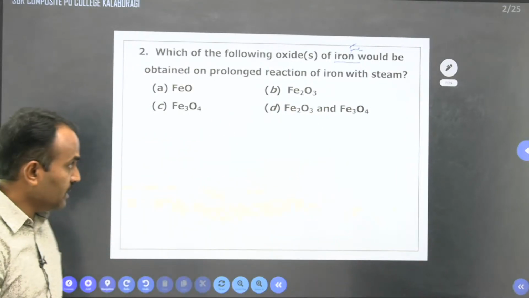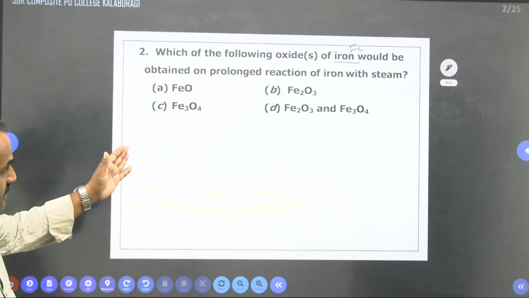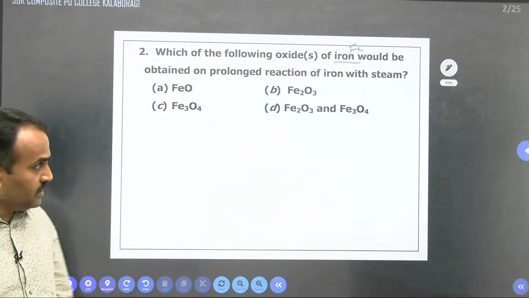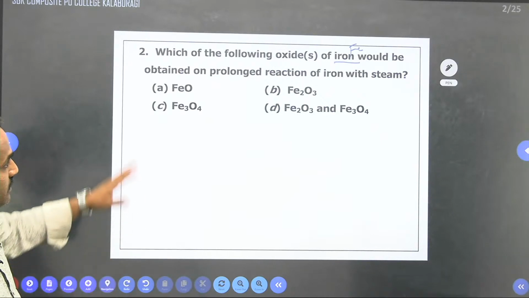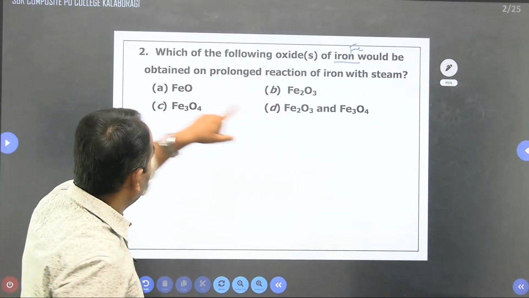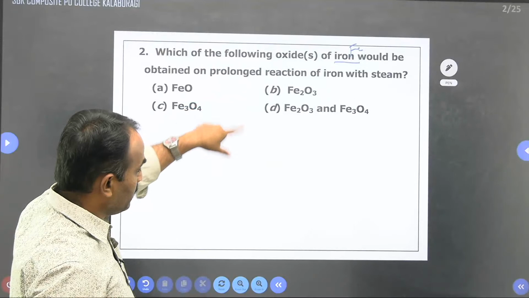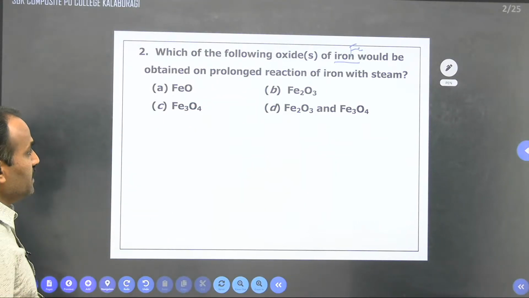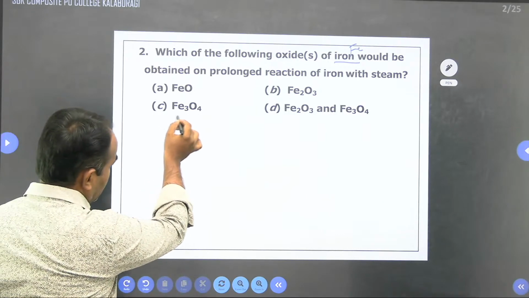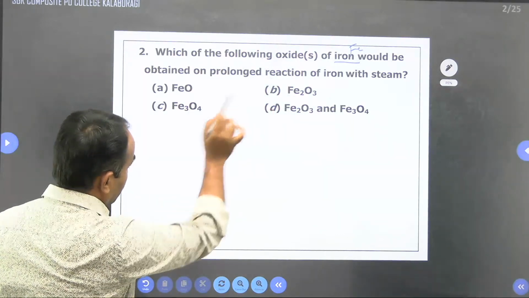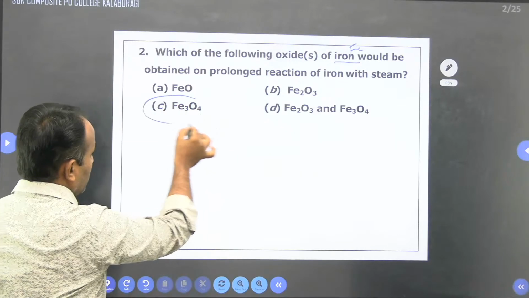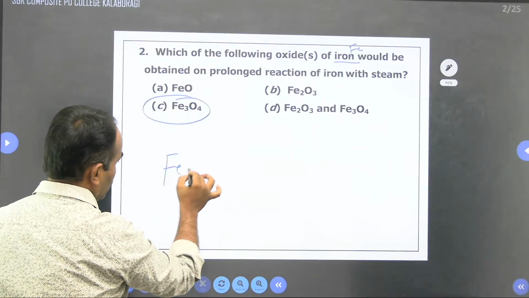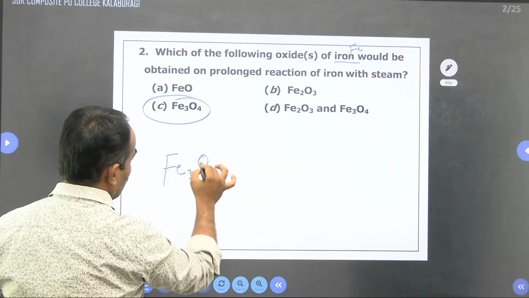As we discussed here, iron is very less reactive compared to the remaining alkali and alkaline earth metals. Oxides of iron would be obtained on prolonged reaction, so we need to take steam. When steam reacts with the iron, it gives the respective oxides. So after prolonged heating, you'll get Fe3O4.